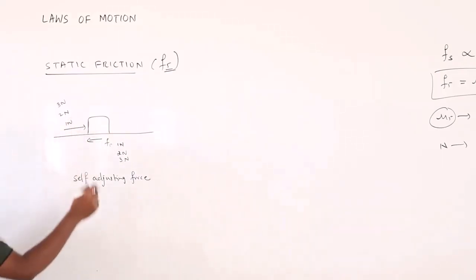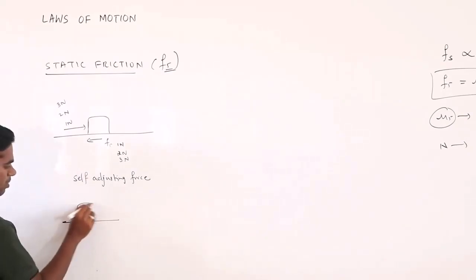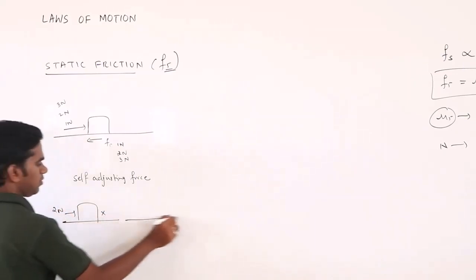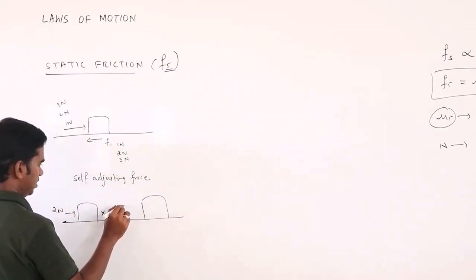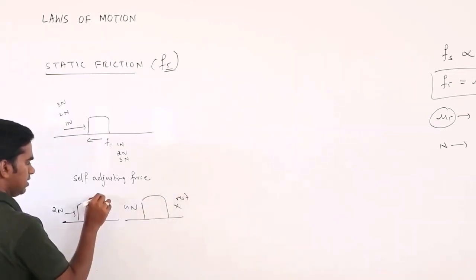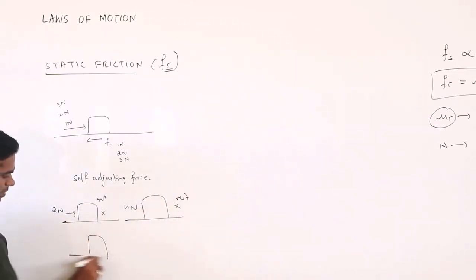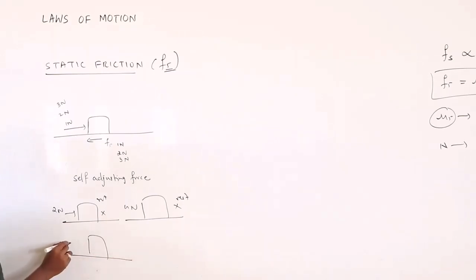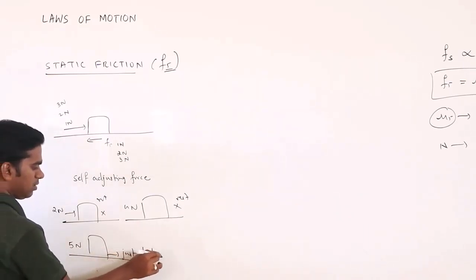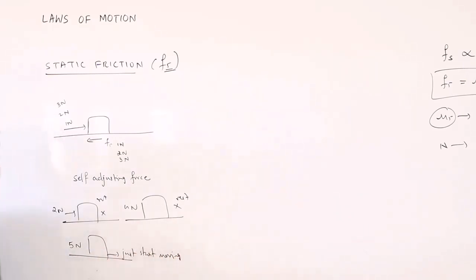But if you cross the limit, say you apply 2 Newton, the body will not move, and you apply say 4 Newton, the body will stay at rest. When you apply say some 5 Newton, the body just starts moving.